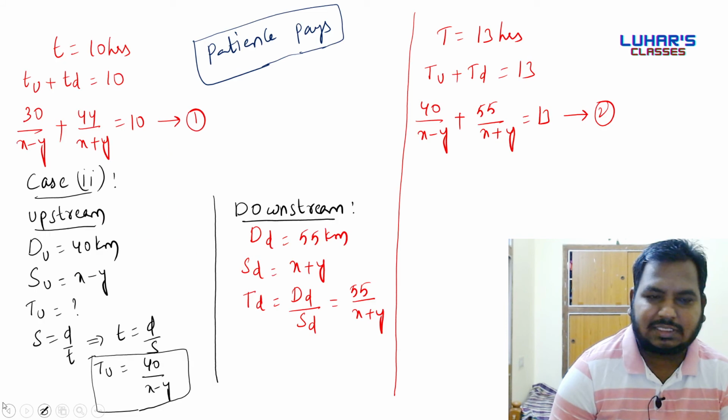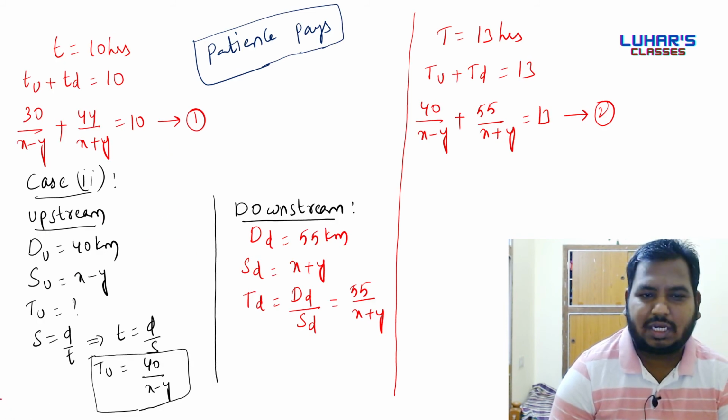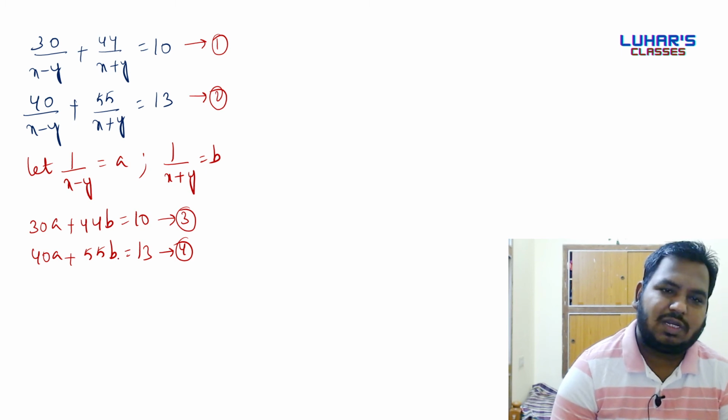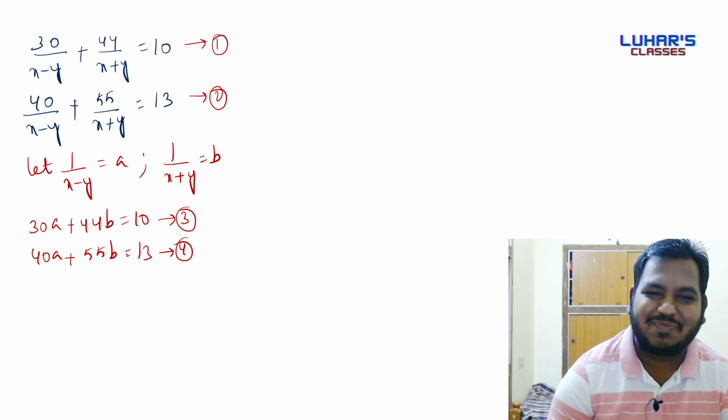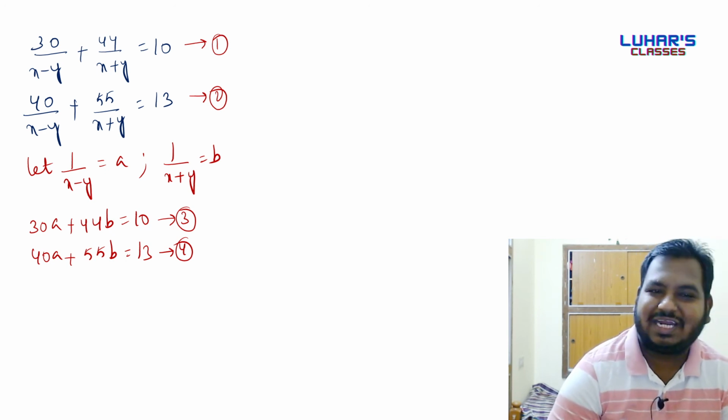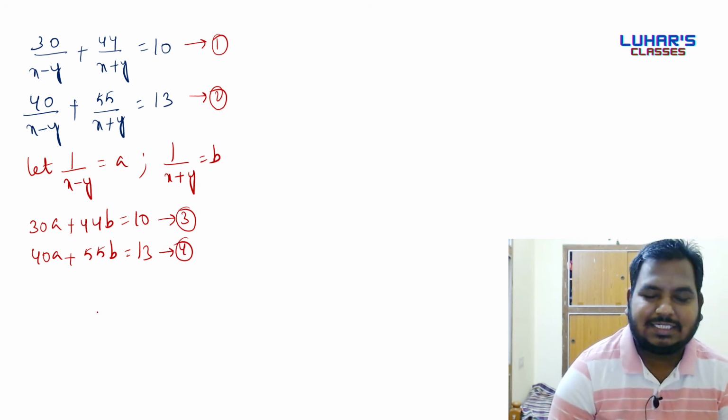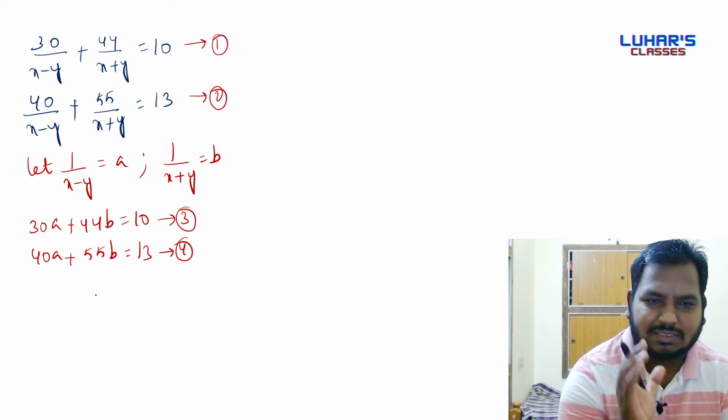Did we do any mistake? No mistake. Now we'll solve equation number 3 and 4 to find the value of a and b. Then we'll use a and b to find the value of x and y. It's a long journey, so what you should remember? Patience pays.